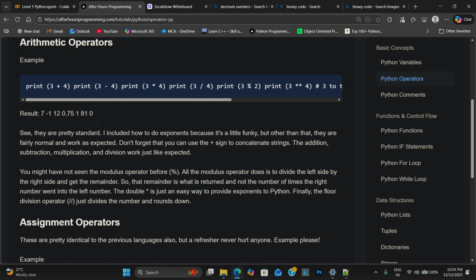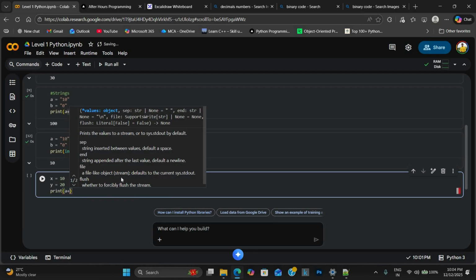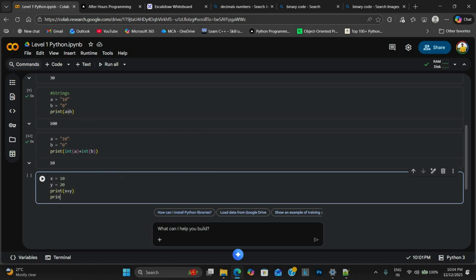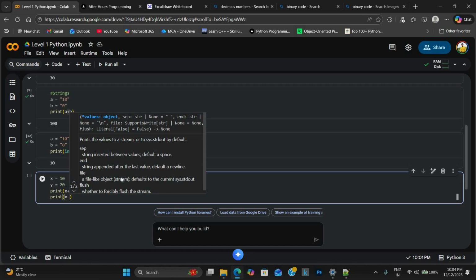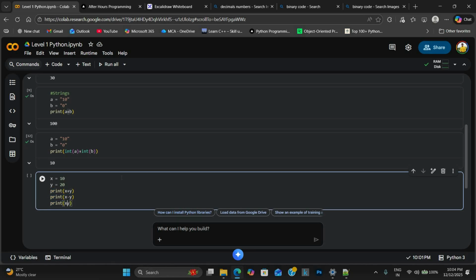Print x plus y, x minus y, multiplication, division.